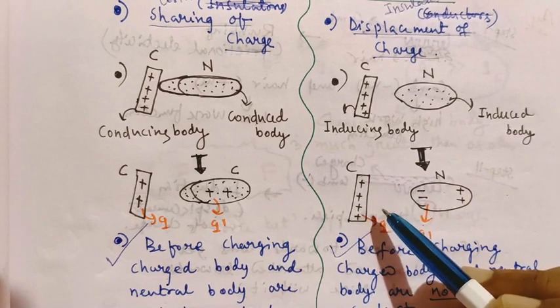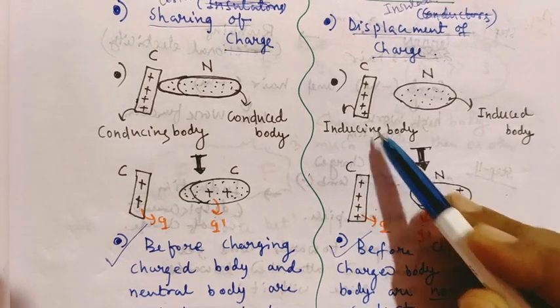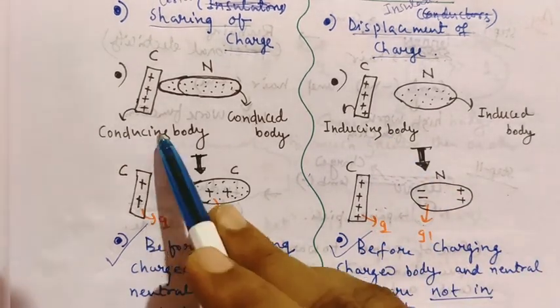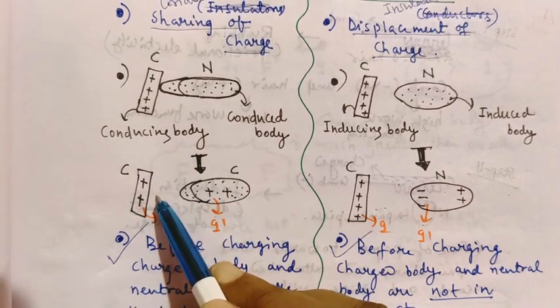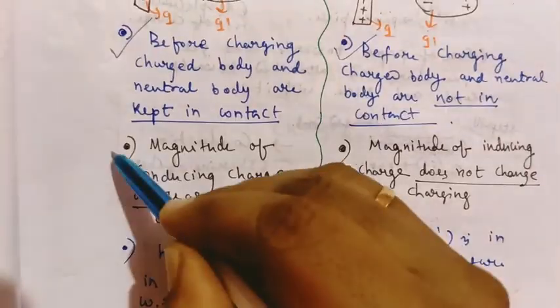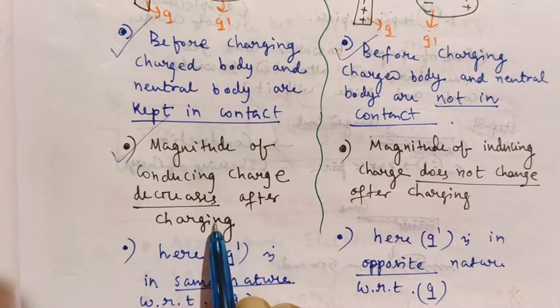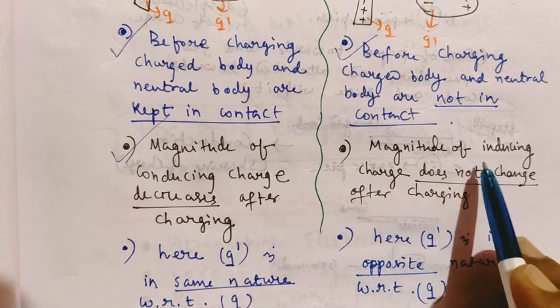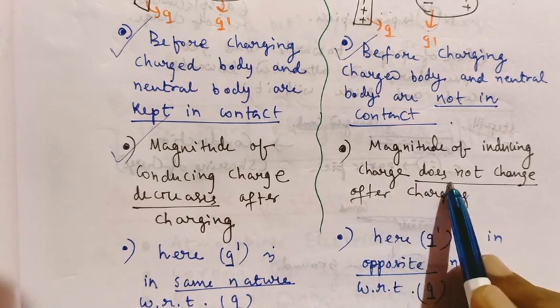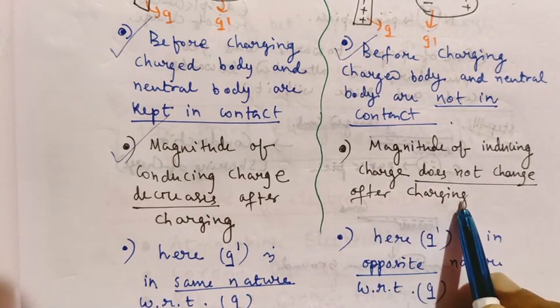That means there is no decrease of charge of the inducing body here, but the charge of the conducing body decreases. So this point is written here: the magnitude of a conducing charge decreases after charging, while the magnitude of an inducing charge does not change after charging.